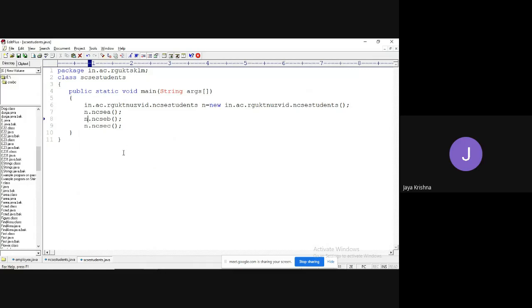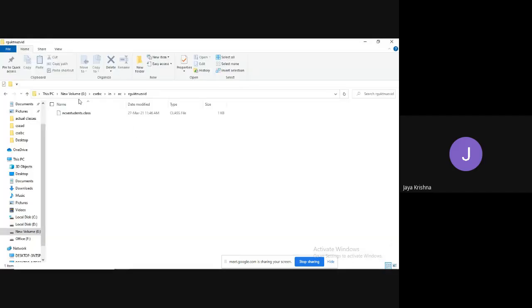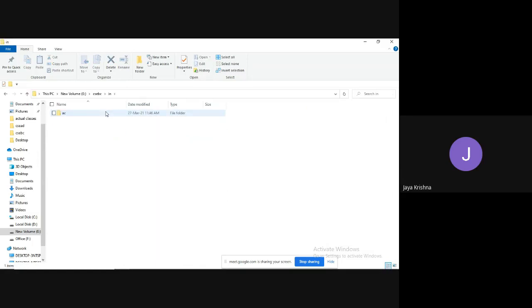What is the meaning of this one? I am trying to communicate two classes which are available in different packages of the same directory. Observe here. New volume E, CSC BC, in folder is there, AC folder is there. Here two folders, rgukt newsfeed folder is there, rgukt sklm folder is there. rgukt newsfeed contains MCSC students.class file. rgukt sklm contains SCSC student.class file. I am trying to communicate these two files within the same directory.